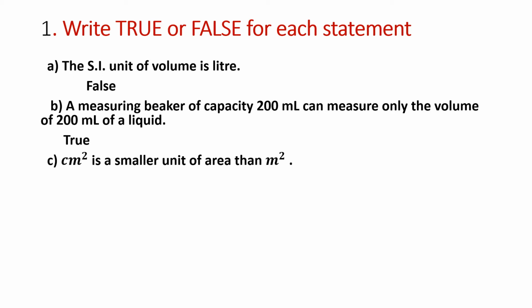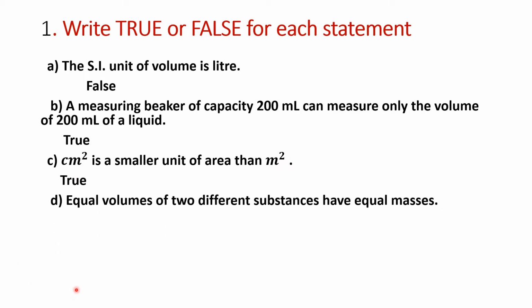Next we have, centimeter square is a smaller unit of area than meter square. So what do you mean by centimeter square? If you have a square whose length is 1 centimeter and breadth is also 1 centimeter, then we say that the area of that square is how much? Centimeter square. But if we have a square of length 1 meter and breadth also 1 meter, then that area will be 1 meter square. So yes, that is true. Centimeter square is small and meter square is a bigger unit. So this statement is true. Okay.